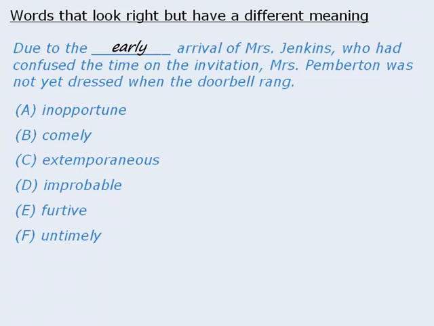in the answer choices. Answer choice C, for example, has the prefix ex, which means out of, and it has the root temper, which has to do with time. So given all of this, answer choice C might look very appealing. In fact, it's intentionally meant to look appealing. However, extemporaneous really means improvised. Since Mrs. Jenkins wasn't improvising anything, answer choice C just doesn't make any sense. The correct answers here are A and F.